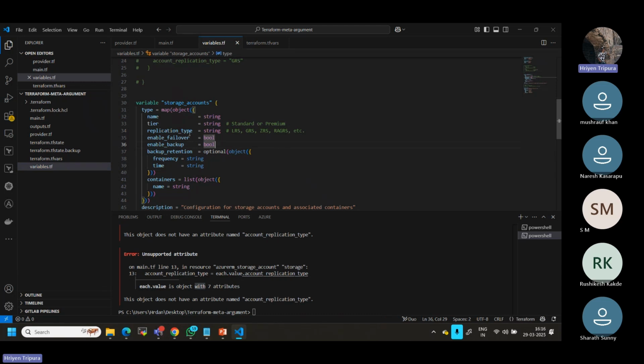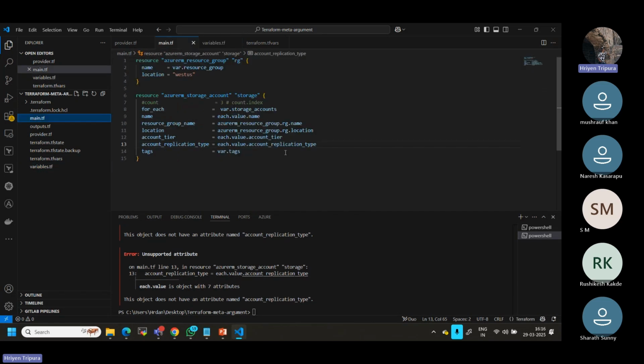As I told you, this is the value, and this is a map of objects. So while passing the value, you will get one or another issue. This is why we need to check how we should be passing it. This is basically the replication type, line number 13, right? This one.